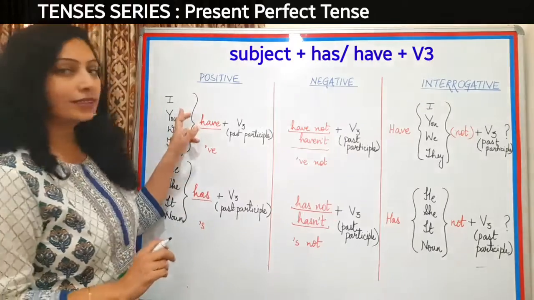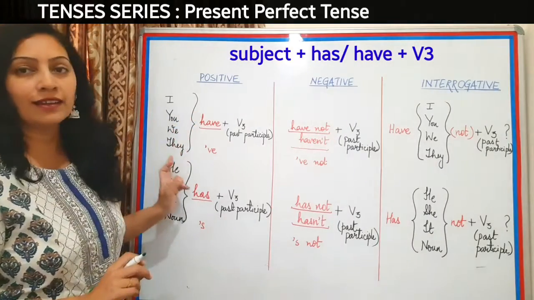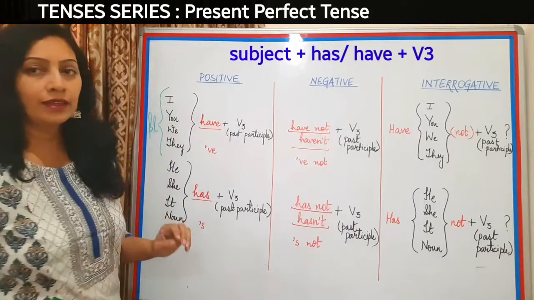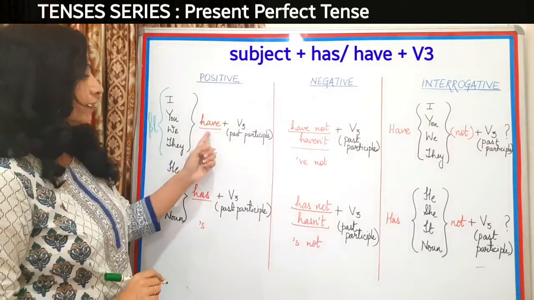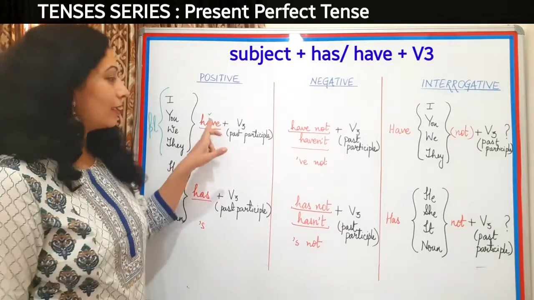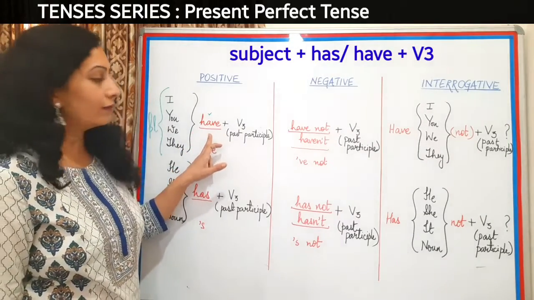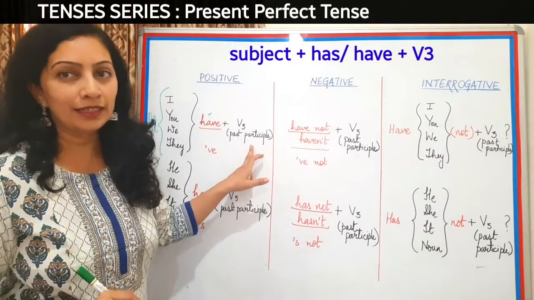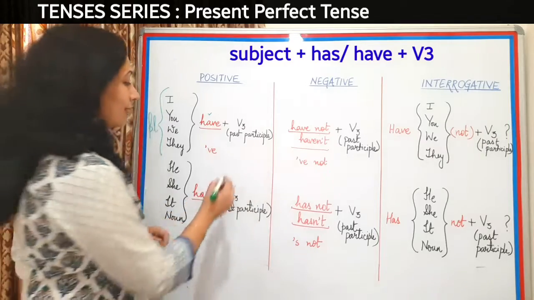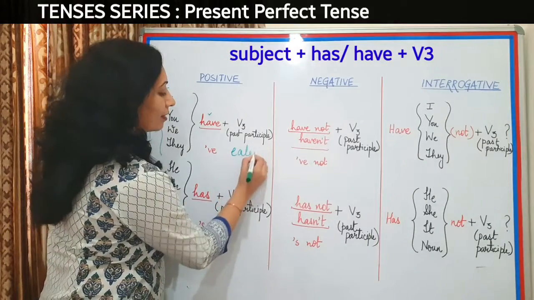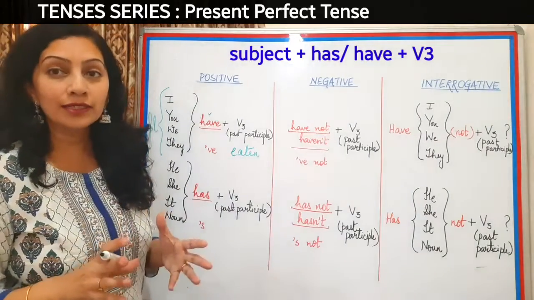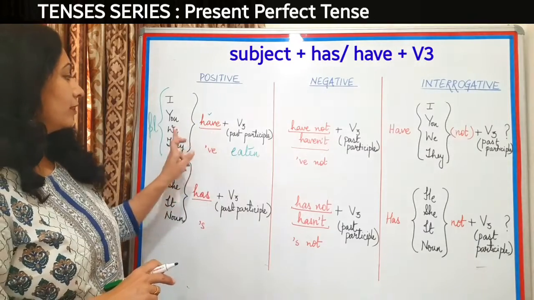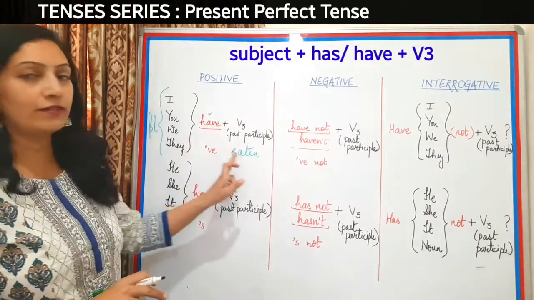Let's start. The subjects like I, you, we and they fall under plural category. So for plural subjects, we have the auxiliary verb have, and after helping verb have, we will use the 3rd form of the verb. Now we chose the verb eat, and 3rd form of eat is eaten. So how does our sentence become now? I have eaten, you have eaten, we have eaten, and they have eaten.